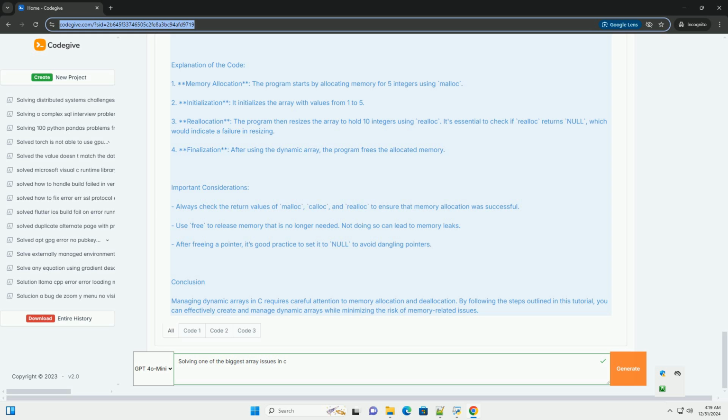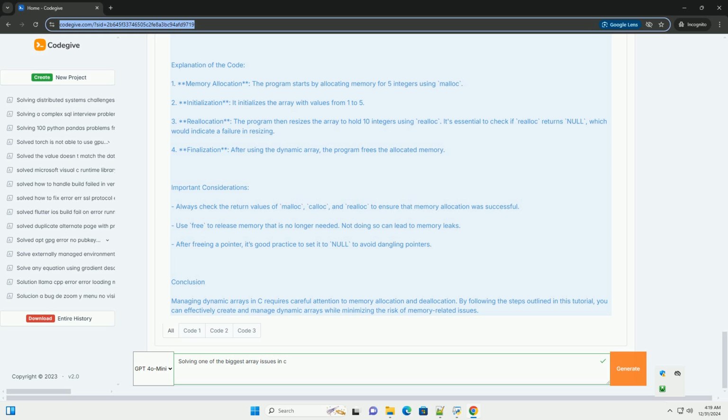Important considerations. Always check the return values of malloc, calloc, and realloc to ensure that memory allocation was successful. Use free to release memory that is no longer needed. Not doing so can lead to memory leaks. After freeing a pointer, it's good practice to set it to null to avoid dangling pointers.